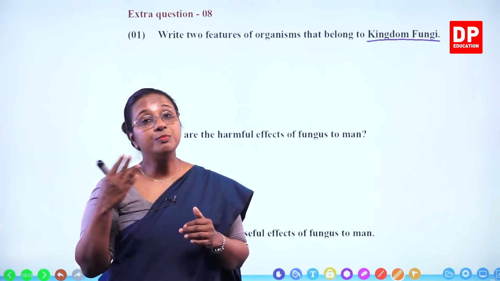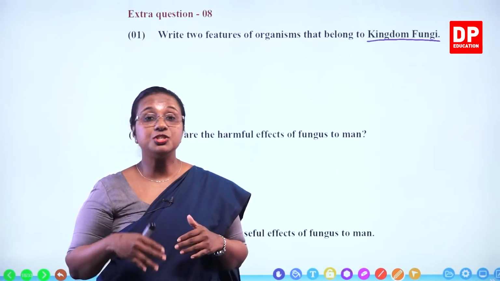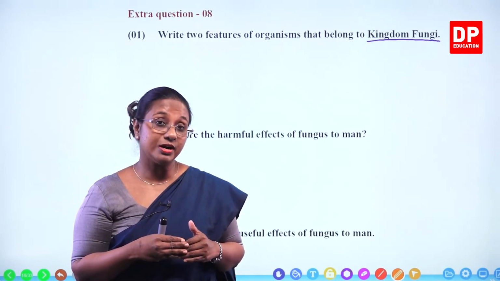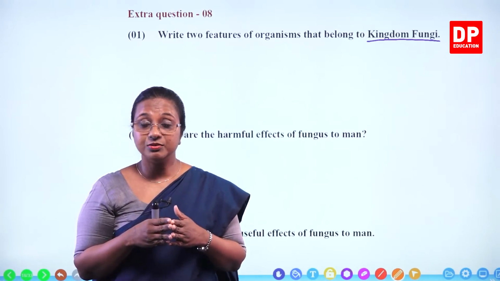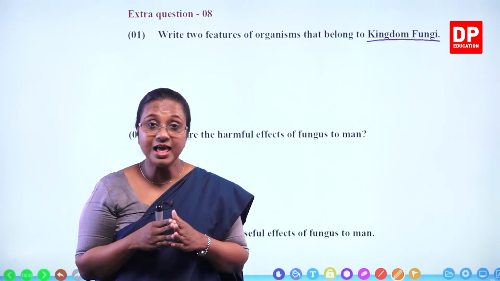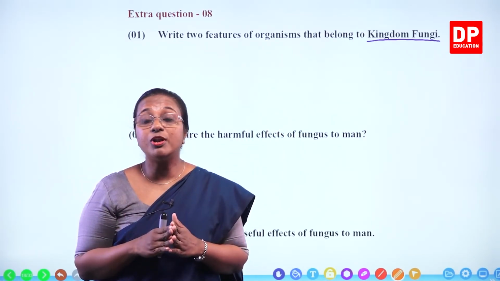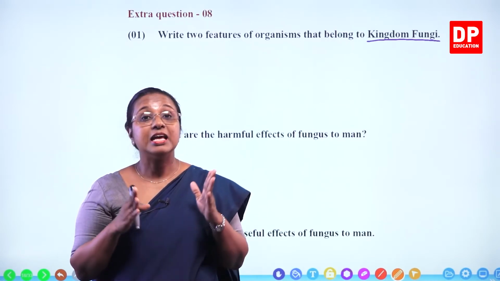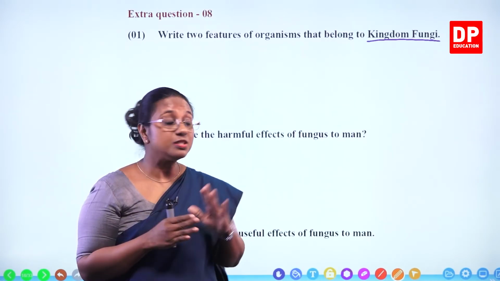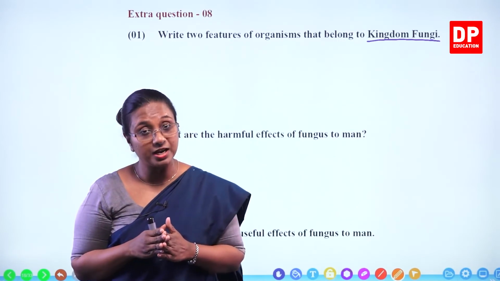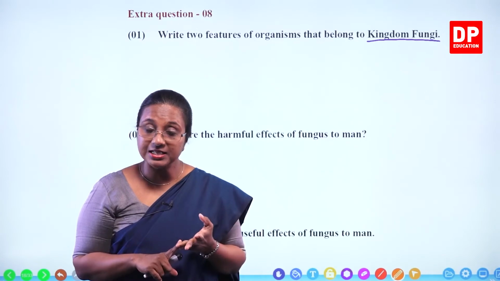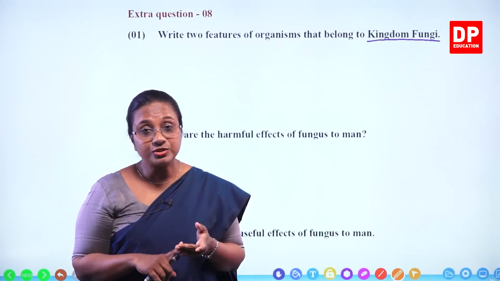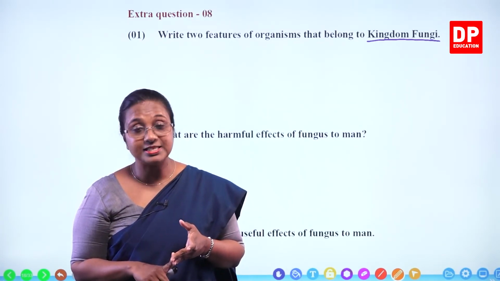There is mushroom, then other mycelium structures. So they are all multicellular organisms. How about their cell? The cell has an organized nucleus, so it's a eukaryotic cell. And also the cell wall is made up of chitin. Chitinous cell wall. That's a specific feature of kingdom fungi. So they have eukaryotic cellular organization. They possess a chitinous cell wall, and also they can be unicellular or multicellular.